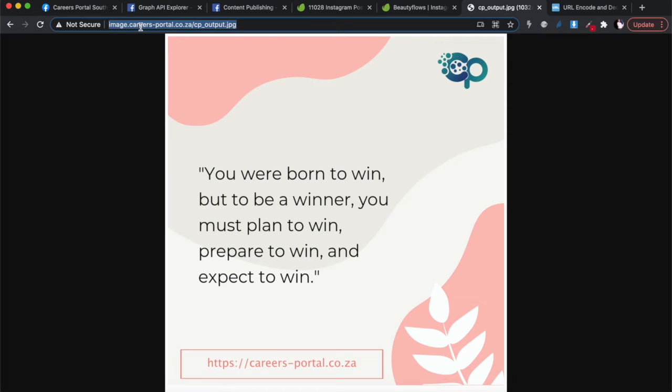If you create an image in there, like we created an image and just called it cp output.jpg, and you host that entire folder, then if you go to that URL and add a slash and the name of the image, you're going to find that image that you're hosting. It's basically that easy, but all the steps are in last week's video.